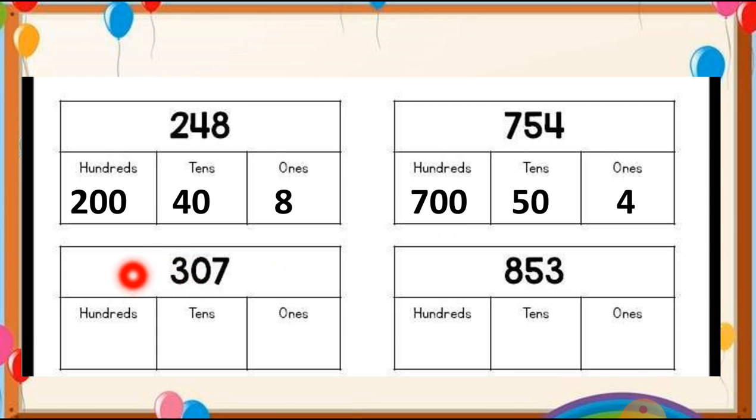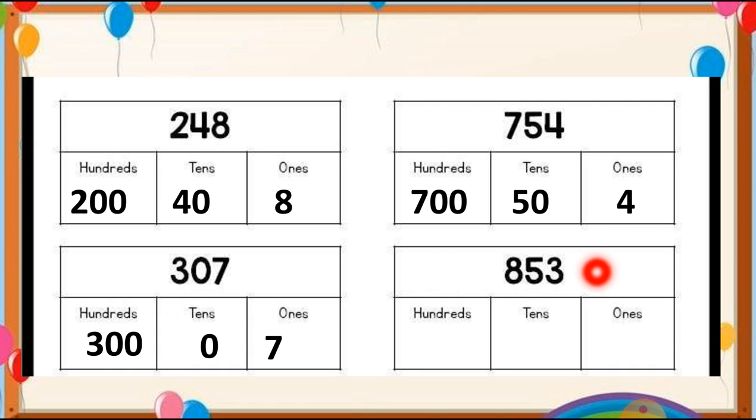Now let's see one more example. Here 307. So the place value of 7 is 7. 0, we will put a 0 as it is because there is no value. Now here the 3 is at the hundreds place, so we can put 2 0 with this 3. So the place value of 3 is 300.